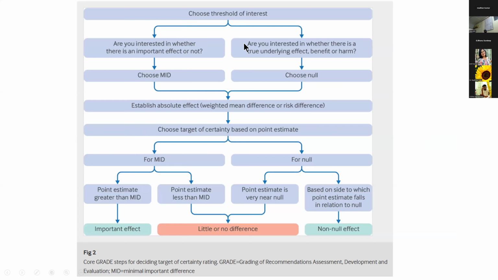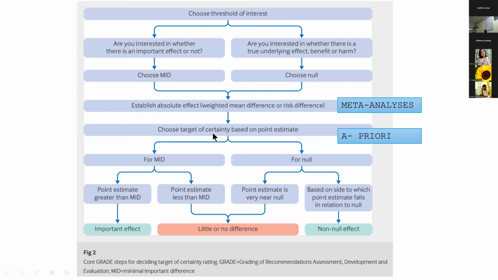So the first step is you choose the threshold of interest. If you're looking at the importance of the effect, you choose MID, that is minimal important difference. If you're only seeing if there is a true effect, like is there a benefit or a harm, you choose null. Then using the meta-analysis, we get the absolute effect.